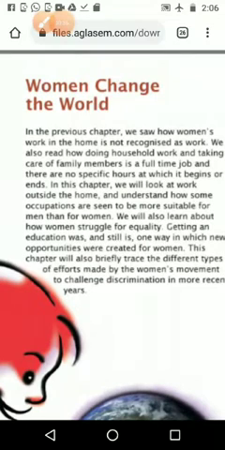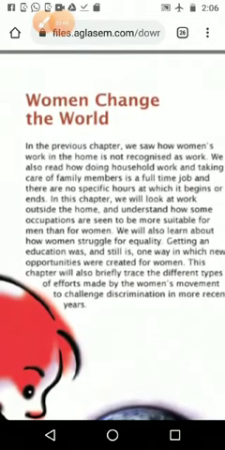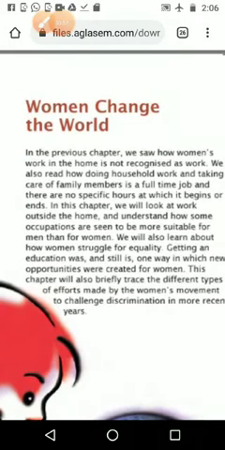In this lesson we are going to see that even though the ladies are not getting enough chance to study, or not getting enough food, and the work they do is not considered as work or a job or employment. Then also how ladies are trying to change the world, what their participation or influence in changing the world is, that we are going to see.